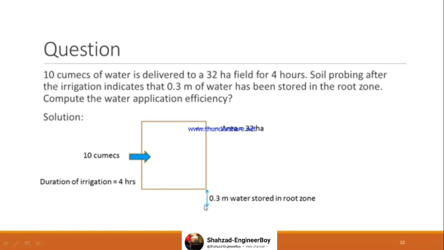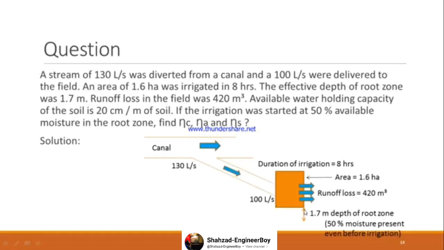Previously मैंने यहाँ पे blue pen से show किया था because that was directly water amount. यहाँ पे कोई water amount की बात नहीं हो रही. Simply, they are explaining the root zone. 1.7 meter depth is the depth of the root zone. Runoff losses are 420 meter cube.